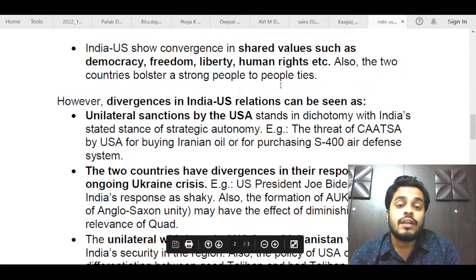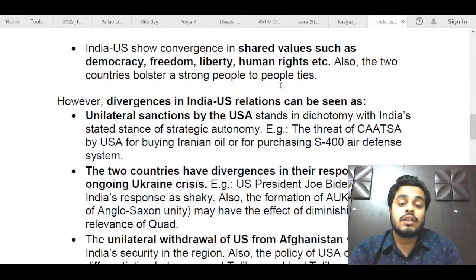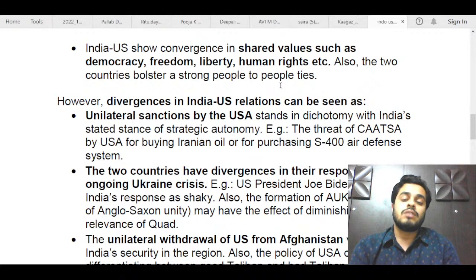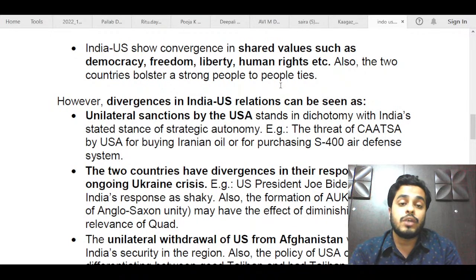Also, there is a strong Indian diaspora in the US. You can see that many Indian origin people are becoming CEOs of multinational companies in the US. So you could have also mentioned strong people to people ties, which shows that there is a value sharing between both these countries. So you did not have to mention all these points. Even if you had written 4 or 5 of these points, they should have been sufficient to show that both these countries are converging in interests and have shared values.